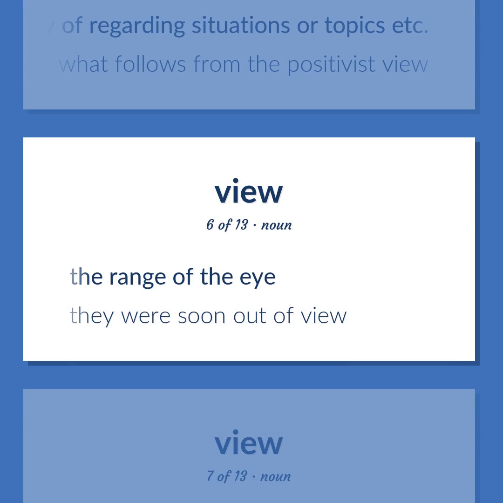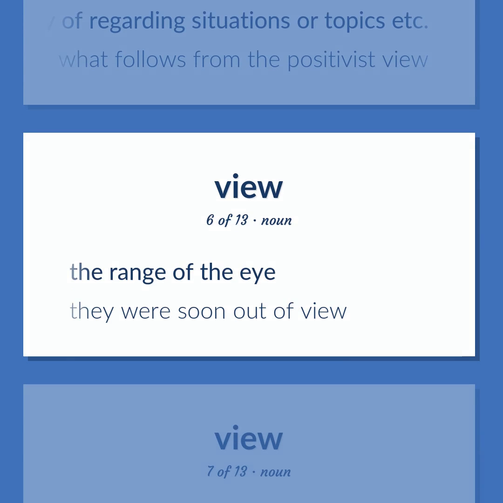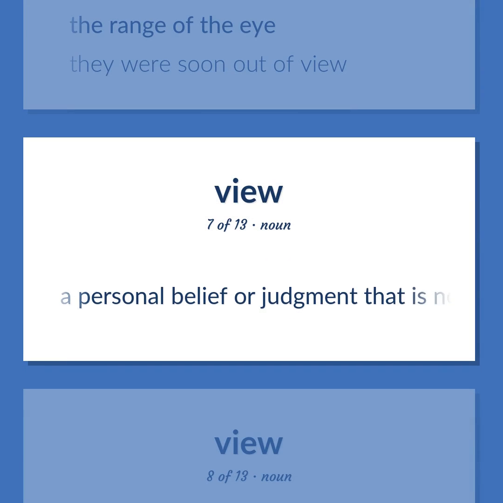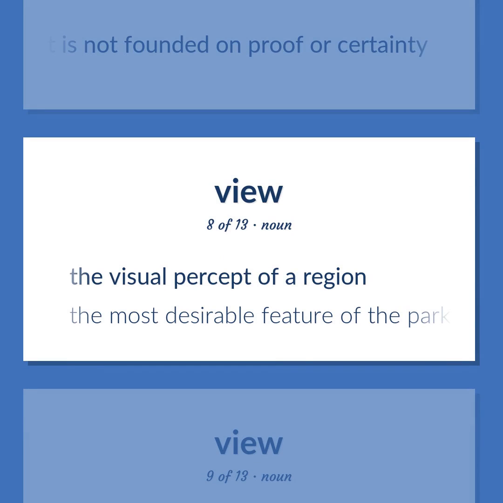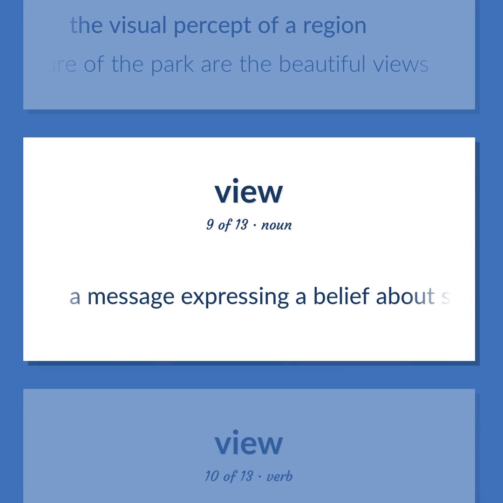The range of the eye. They were soon out of view. A personal belief or judgment that is not founded on proof or certainty. The visual percept of a region. The most desirable feature of the park are the beautiful views. A message expressing a belief about something. The expression of a belief that is held with confidence but not substantiated by positive knowledge or proof.